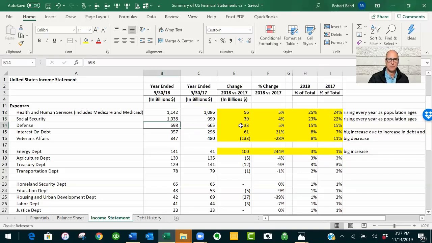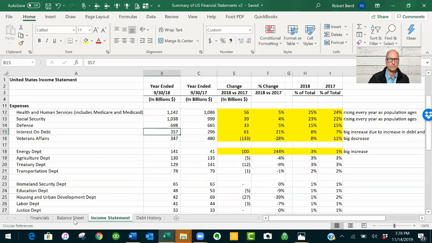Defense went up 33 billion. So we spent almost 700 billion in defense, and it went up 5% year over year. It represents 15% of total government spending. Now, this is a killer here, is interest on our debt.